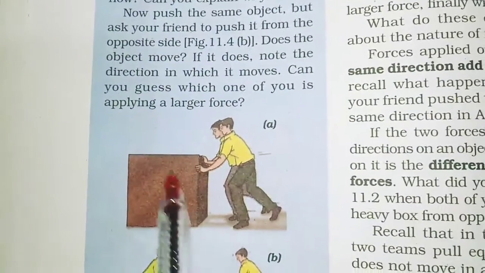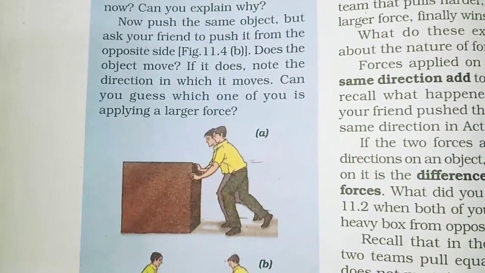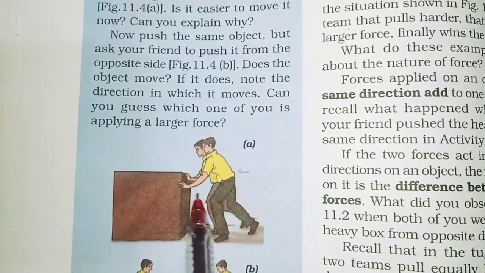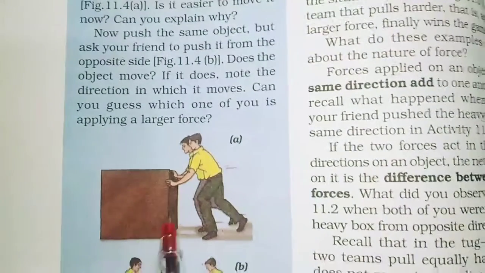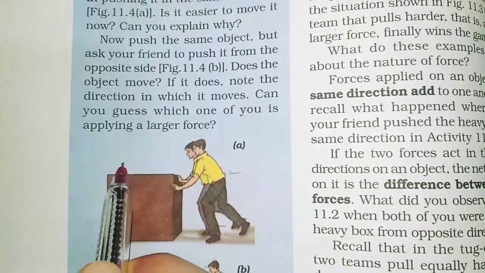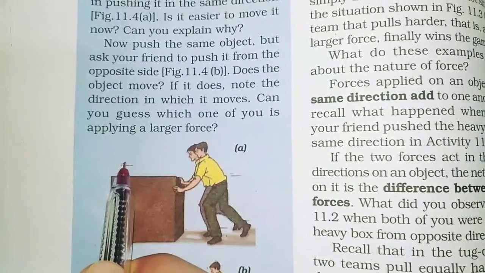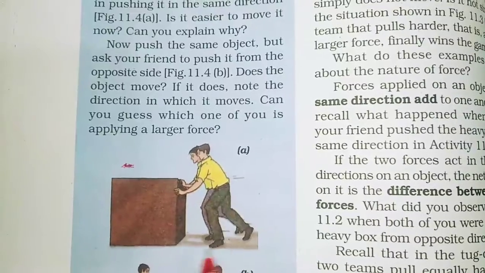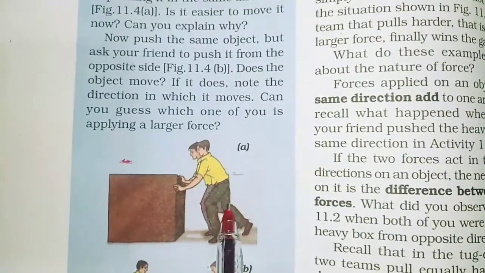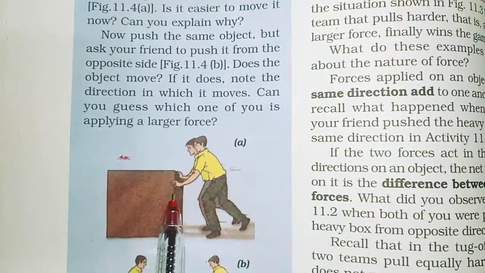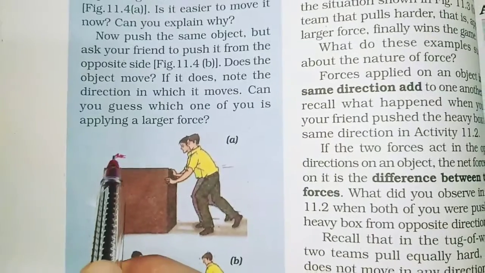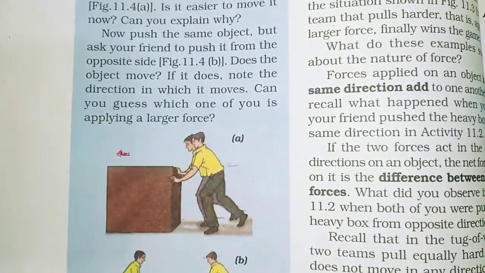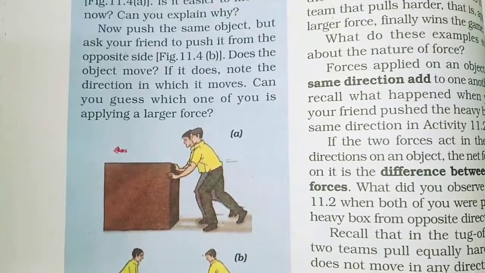Student, you can see this is a block of wood or any kind of block. If one man is trying to push this block, the force is in this direction. But the movement will be less. If two or three people try to push this same block in the same direction, we will find the movement of this object increases.